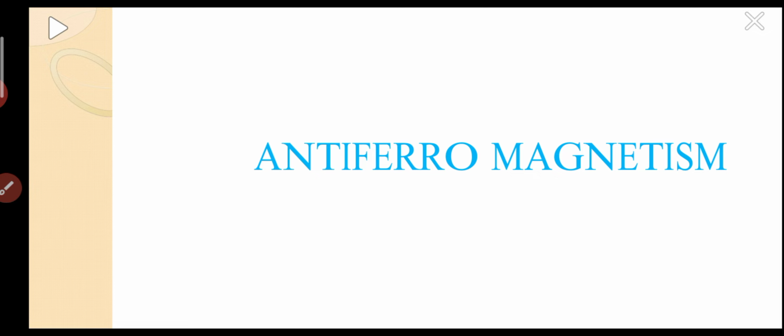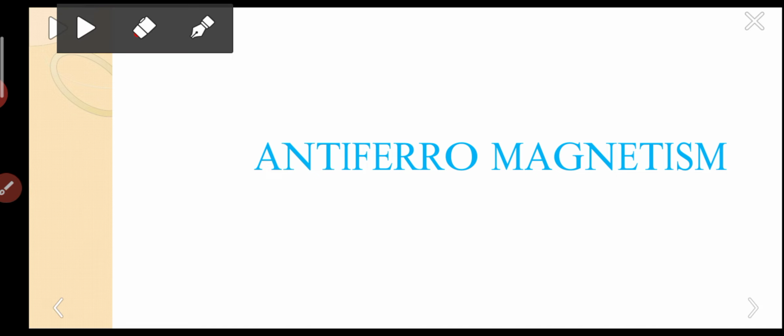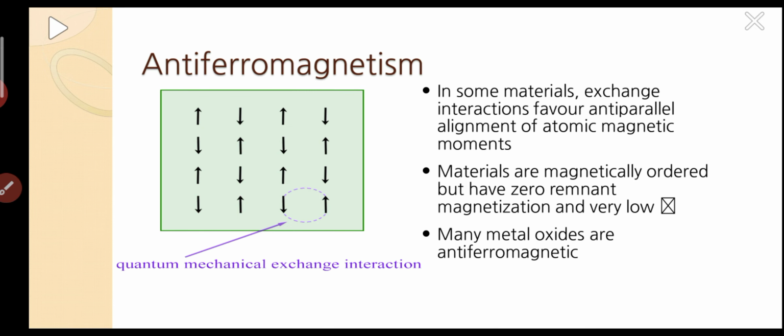The next topic was antiferromagnetism. As we have already discussed in the first slide, there are two types of magnetism related to ferromagnetism: antiferromagnetism and ferrimagnetism. So the first classification was antiferromagnetism. You can look at this image carefully.